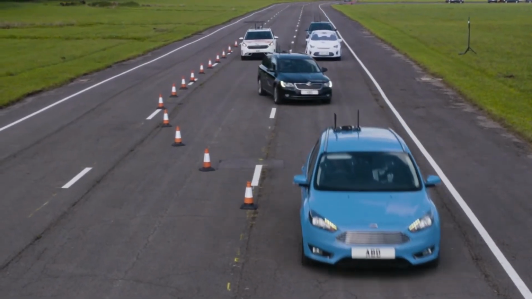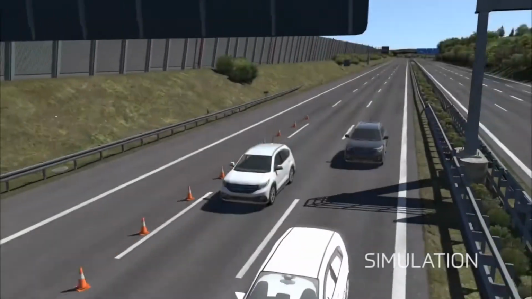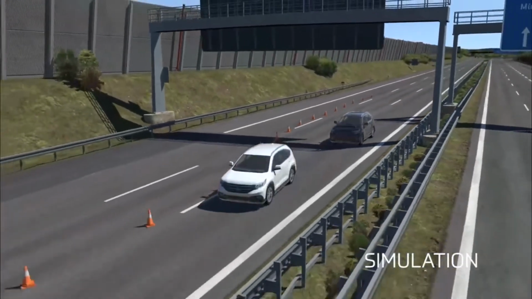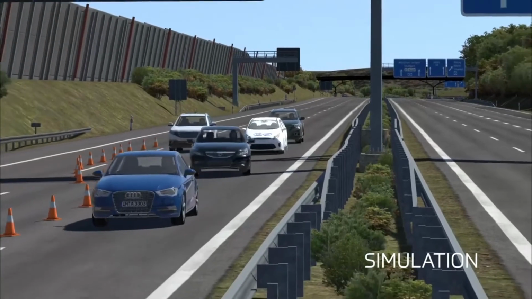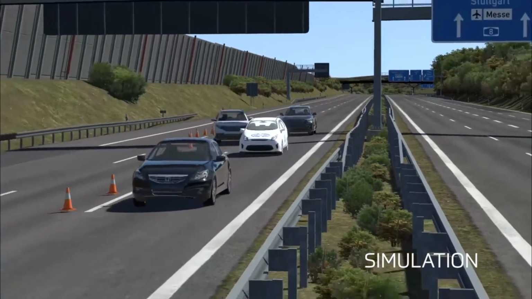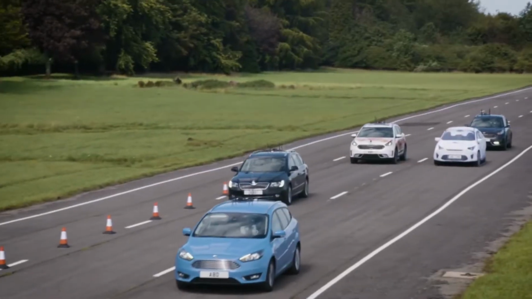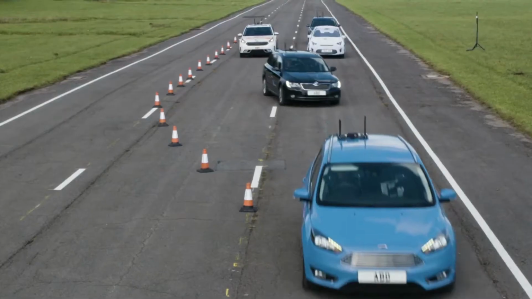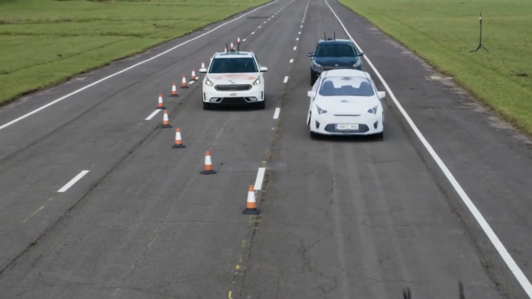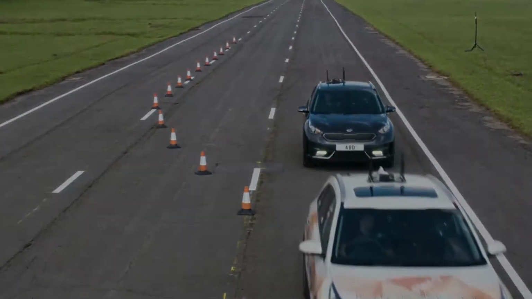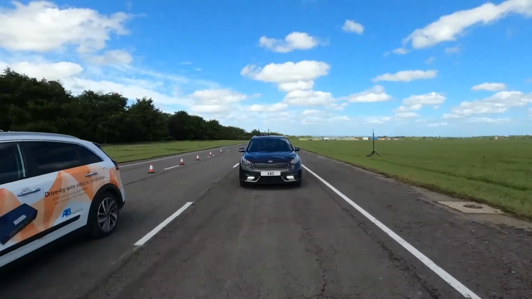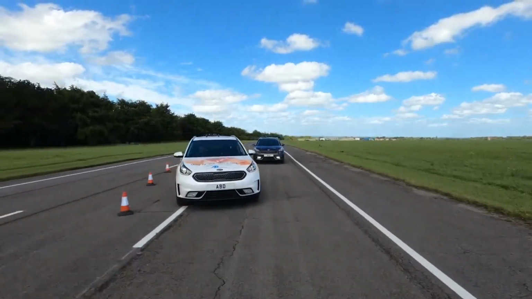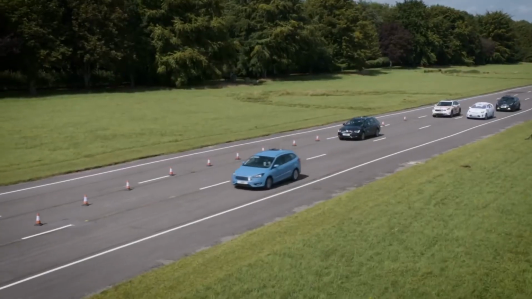Simulation allows us to test out thousands of variations of a scenario and identify the key edge cases. A subset can then be validated on the test track using our patented synchro motion control technology. All the actors are controlled with centimetre accuracy, even at highway speeds. AB Dynamics toolchain gives you confidence in the results of your simulation and validation.